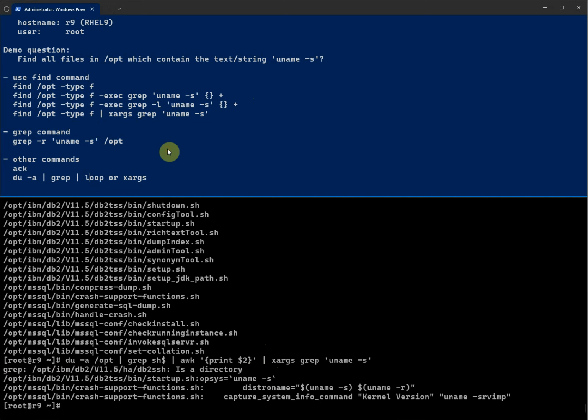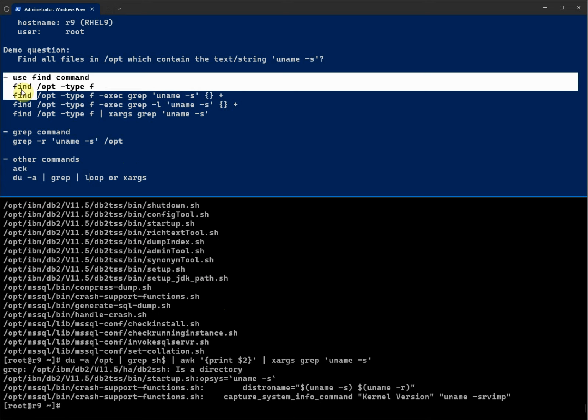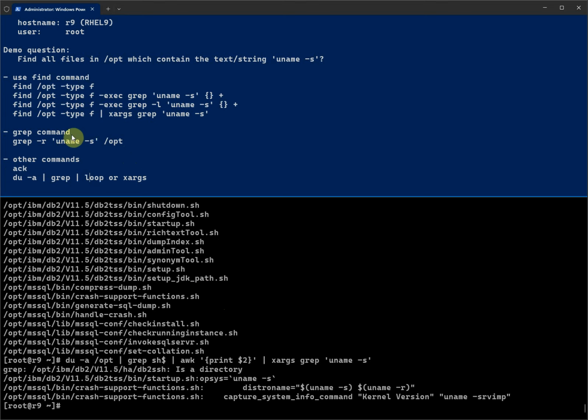To summarize, I think these two commands, find and grep, should be good enough for every situation. And some more advanced, more modern commands, if they are installed on your system, you can feel free to use. But in general, as long as you know the find and grep commands, it should be good enough.